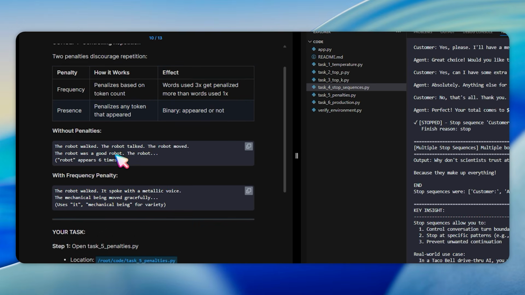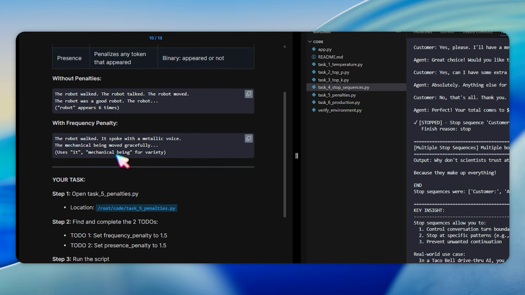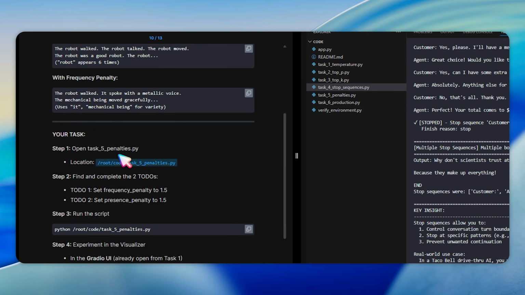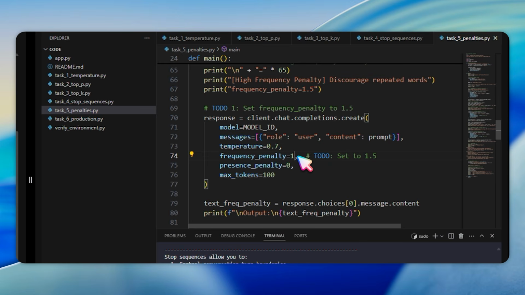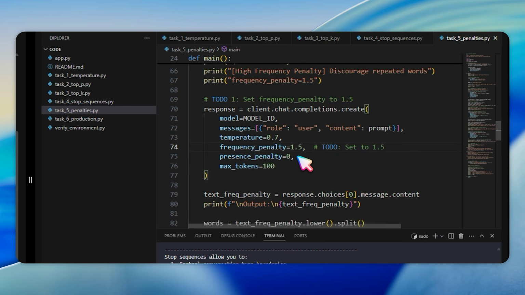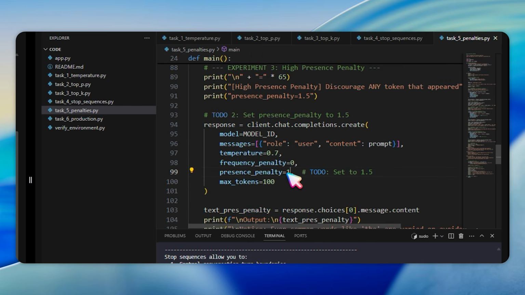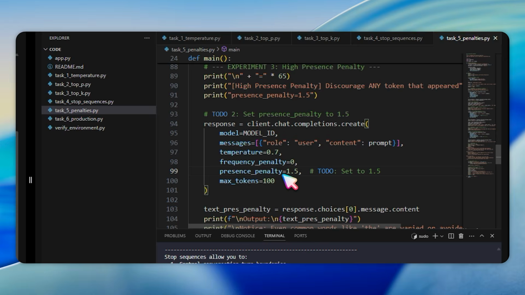Without penalties, you get outputs like "the robot walked, the robot talked, the robot moved." With frequency penalty, the output uses variety, like "the robot walked, it spoke with a metallic voice." You need to complete 2 to-dos. At line 74, replace the blank with 1.5 for frequency penalty. At line 99, replace the blank with 1.5 for presence penalty.